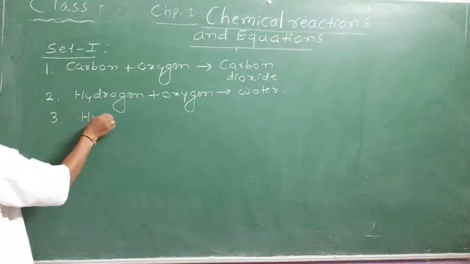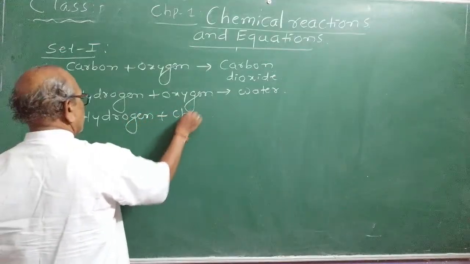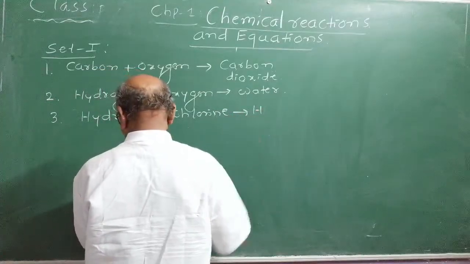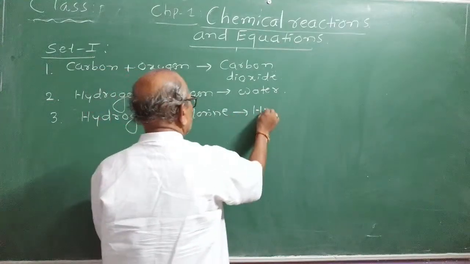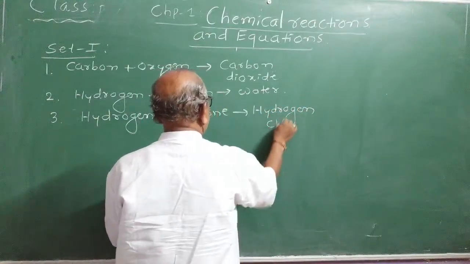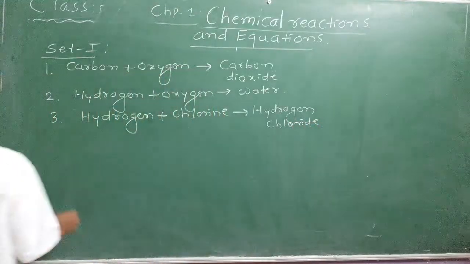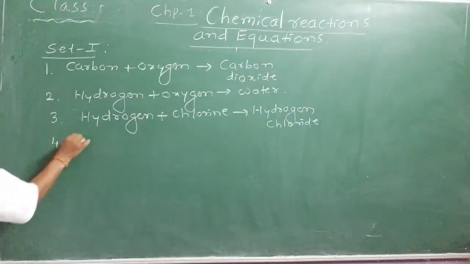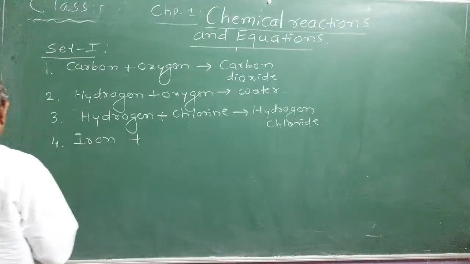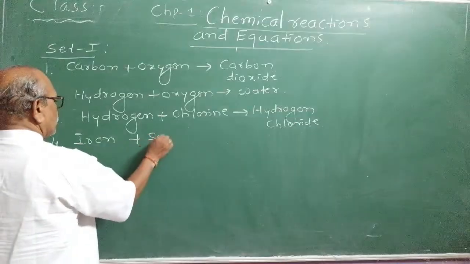Hydrogen plus chlorine. Write the equation forming hydrogen chloride. Write the physical state. Fourth one, iron plus sulfur.